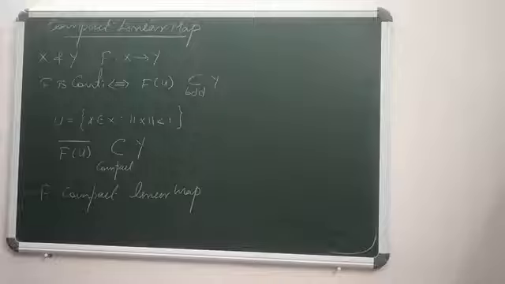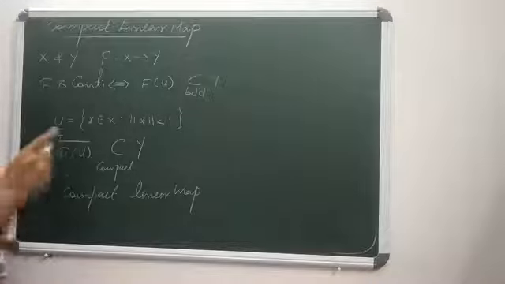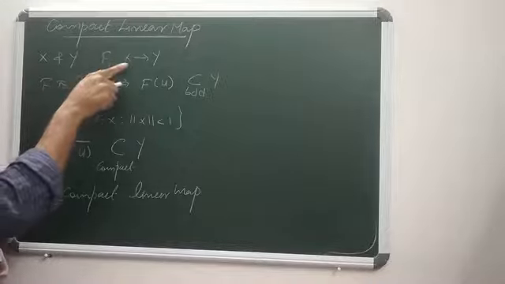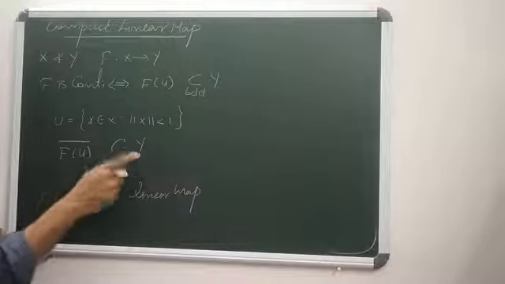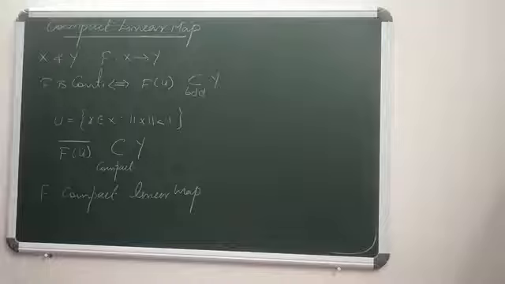What about the compactness? If x is a compact set, then every subset E of x is totally bounded and complete. We know what is totally bounded and what is completeness. So the linear map f from x to y is a compact linear map only when for every open ball u in x, the closure of f of u is a compact subset of y. So this is an important definition.